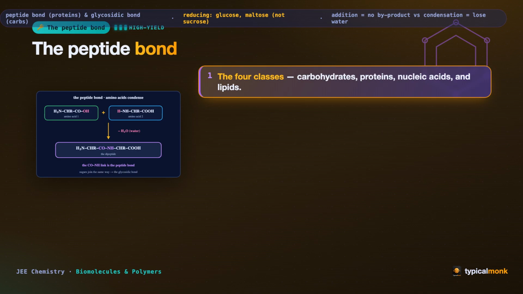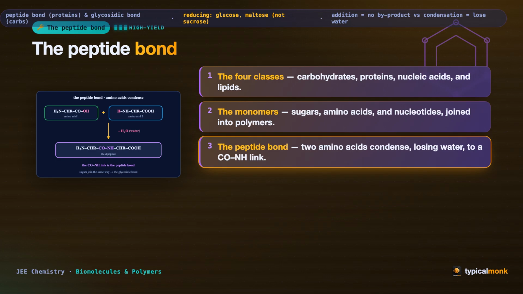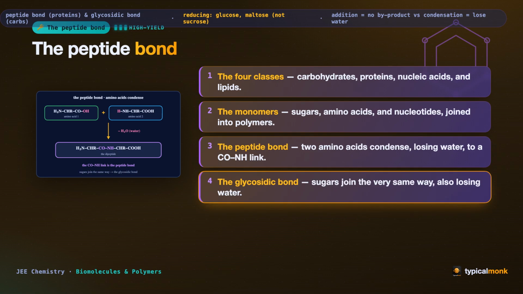Now look at the picture, the peptide bond. The four classes: carbohydrates, proteins, nucleic acids, and lipids. The monomers, sugars, amino acids, and nucleotides, joined into polymers. The peptide bond: two amino acids condense, losing water, into a CO-NH link. The glycosidic bond: sugars join the very same way, also losing water, in carbohydrates.